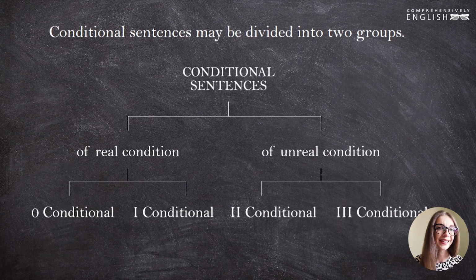These are just names that exist in grammar to help students memorize different patterns. So this way we have four different types of conditional sentences.